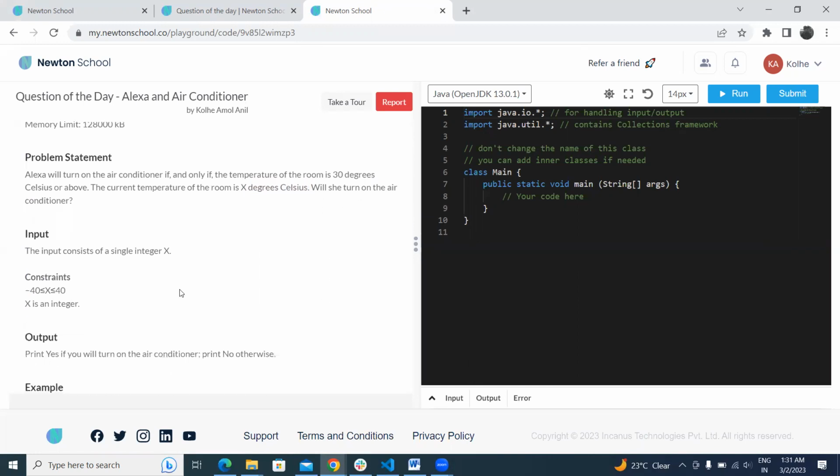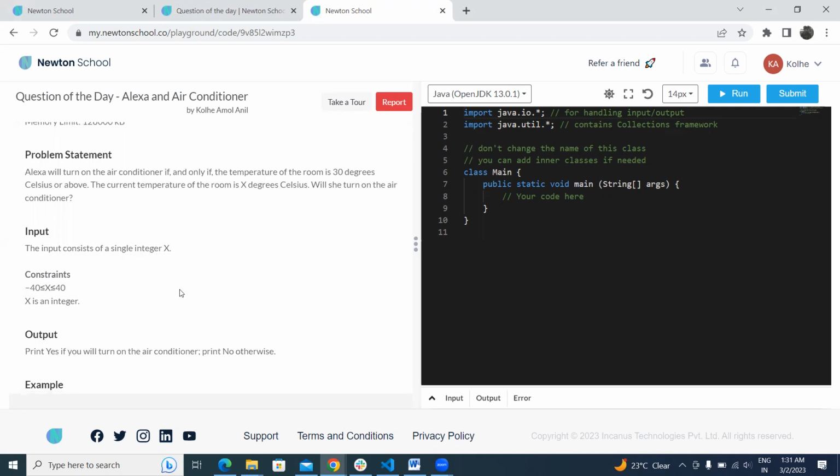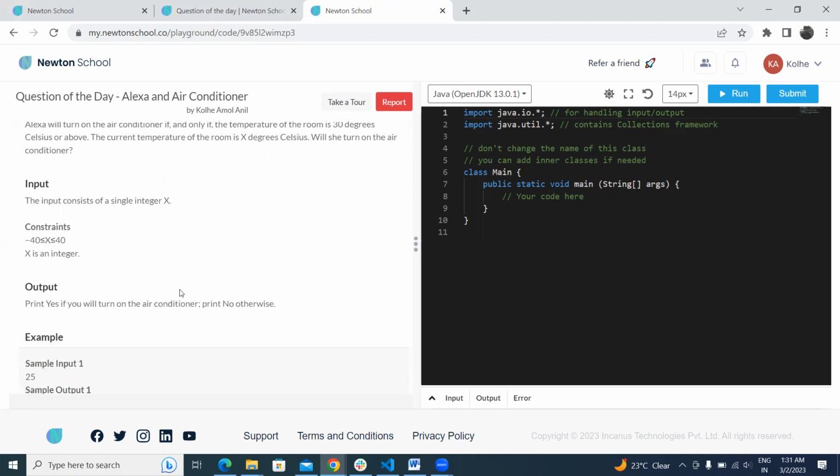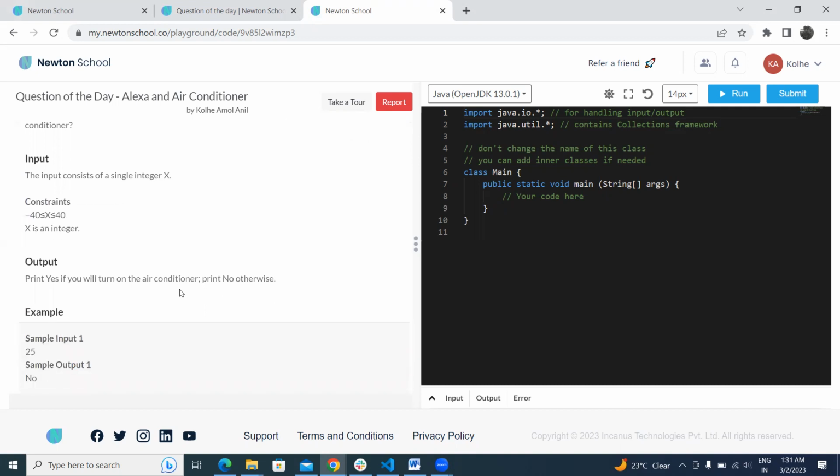In the input, we are given a single integer, which is the temperature of the room, X degrees Celsius. What we have to do is print yes if she will turn on the air conditioner, else we have to print no.